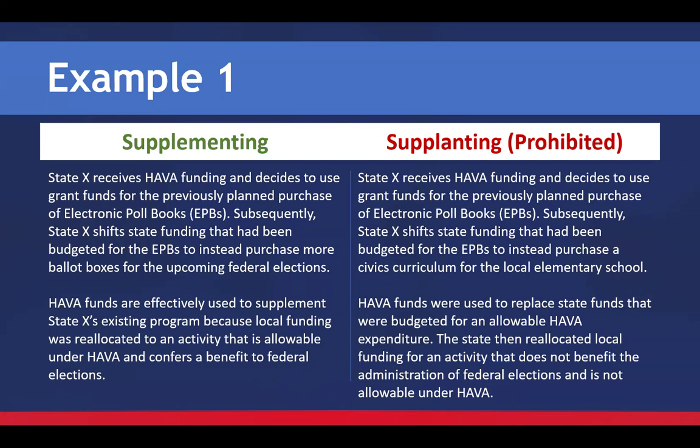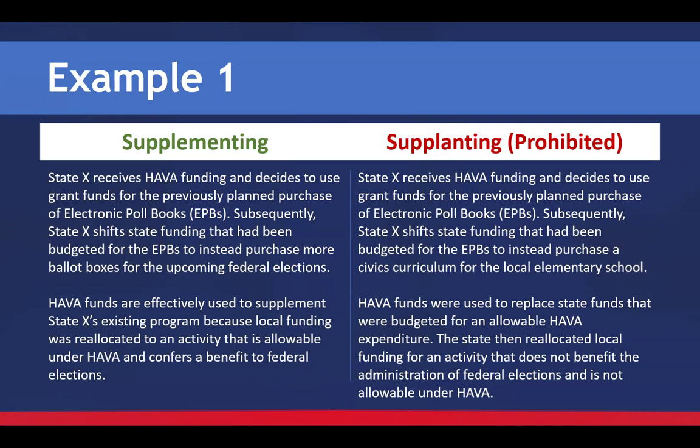The HAVA funds are used to supplement the state's existing program because the local funding was reallocated to an activity that is allowable under HAVA and confers a benefit to federal elections. You could also look at the overall support for the HAVA activities does not go down.